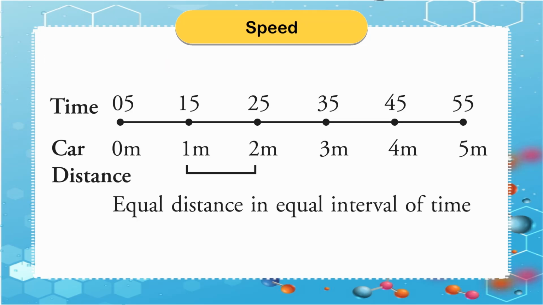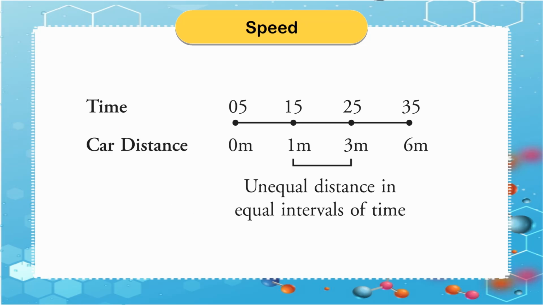Time, car distance: 0, 5, 0 m. 15, 1 m. 25, 2 m. 35, 3 m. 45, 4 m. 55, 5 m. Equal distance in equal interval of time. Time, car distance: 0, 5, 0 m. 15, 1 m. 25, 3 m. 35, 6 m. Unequal distance in equal intervals of time.